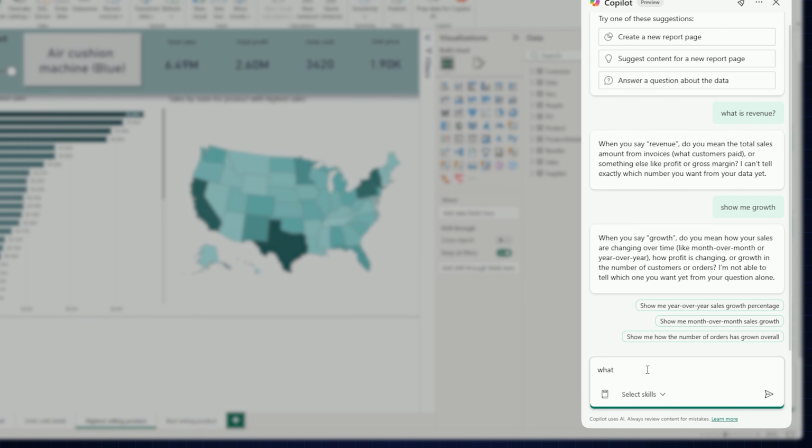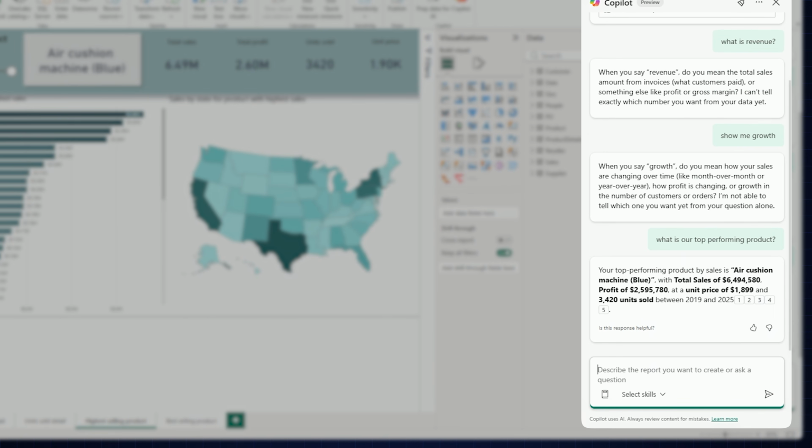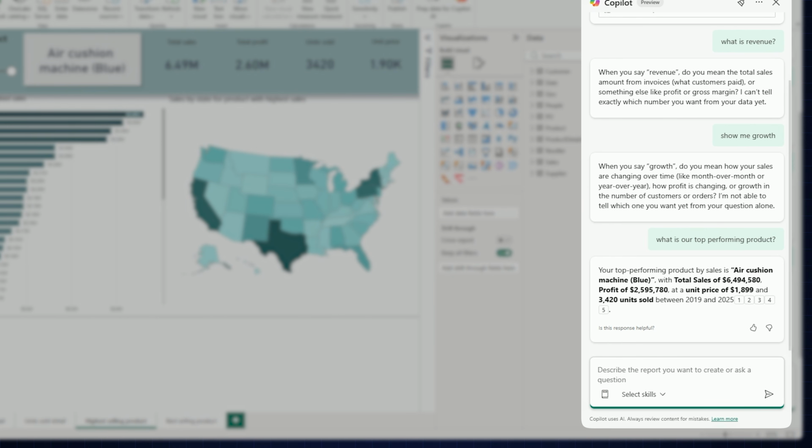I can ask a bit better worded question here. What is our top performing product? Let's see how Copilot handles this. All right, the answer here was by sales, or it gives us a little information about units sold. So Copilot does a decent job with this question. But again, we don't necessarily have a lot of trust, especially based on our prior couple of questions. So let's take a look at a model that has been prepped for AI.